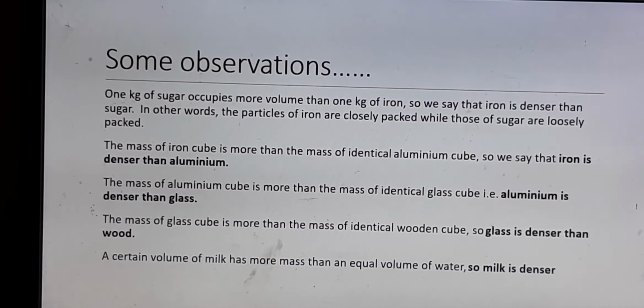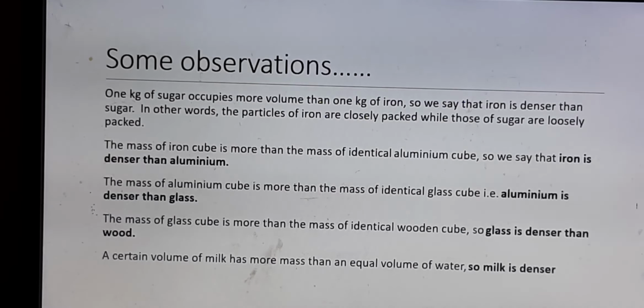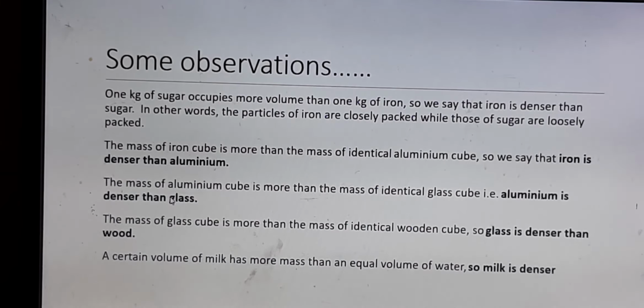So here we are comparing sugar. If you buy 1 kg sugar and 1 kg of iron, the volume of 1 kg sugar will be more. Iron will be concentrated and very small in quantity. The mass of an iron cube is more than the mass of an identical aluminium cube, because aluminium is light, isn't it? Aluminium vessels, you know, are very lightweight. Then the mass of an aluminium cube is more than the mass of an identical glass cube. So when we compare aluminium and glass, we can say that aluminium has more density than glass. Aluminium is denser than glass. Denser means the molecules are closely packed.